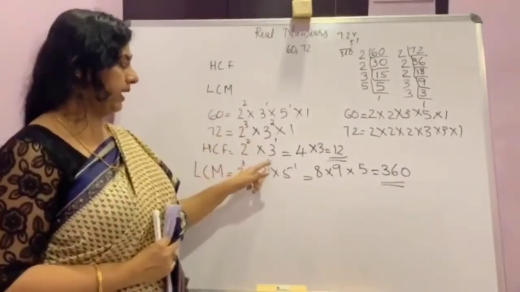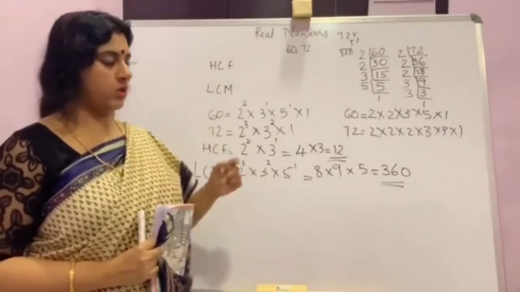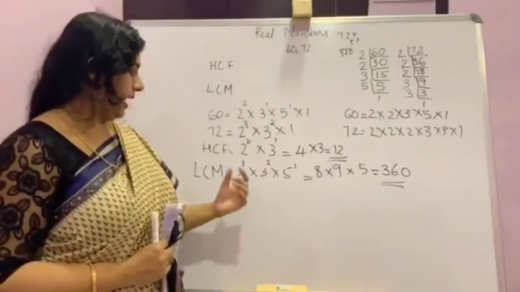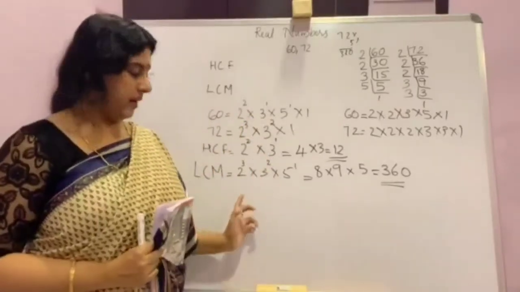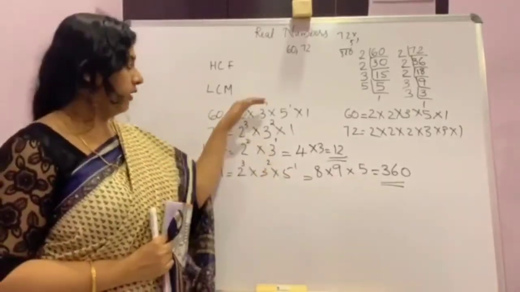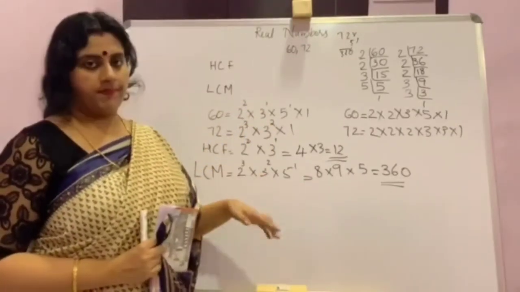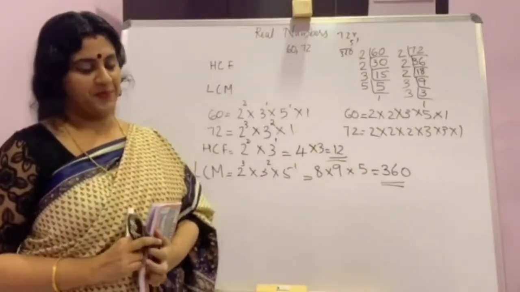Here 2 and 3, and also the power should be the smallest one. So comparing this, the smallest one is 2, like that. And in LCM, you want to take each and every prime, and also you want to take the biggest powers of it. Then you will get the HCF and LCM.